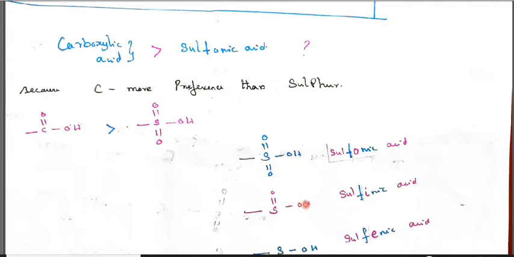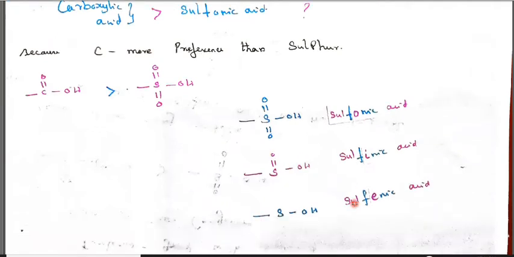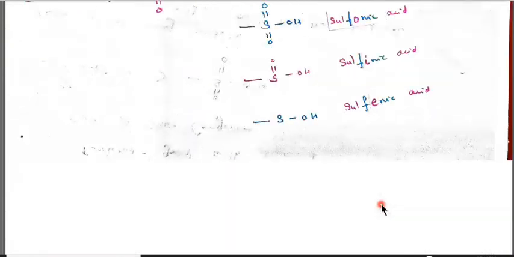Here sulfur with double bond O and OH is called sulfonic acid. S double bond O OH is called sulfinic acid. And SOH is called sulfenic acid. This is i and this is e. Sulfonic acid, sulfinic acid, and sulfenic acid.